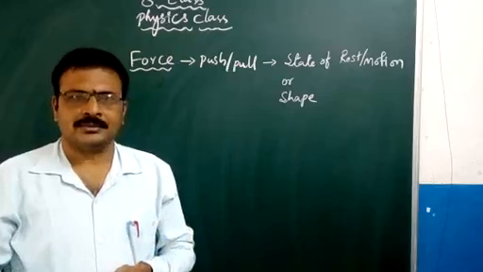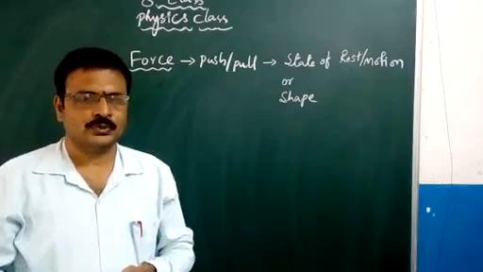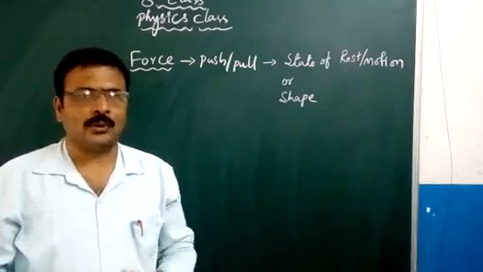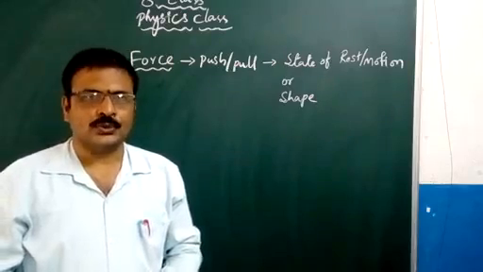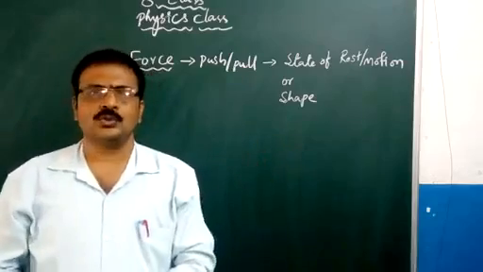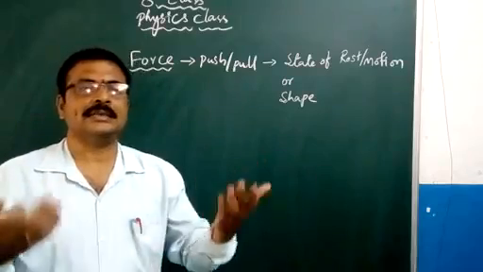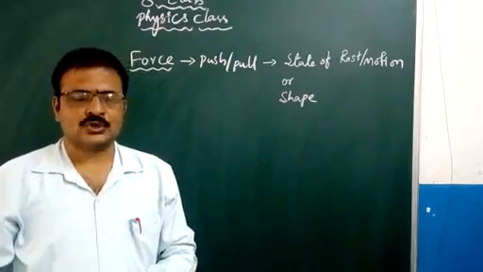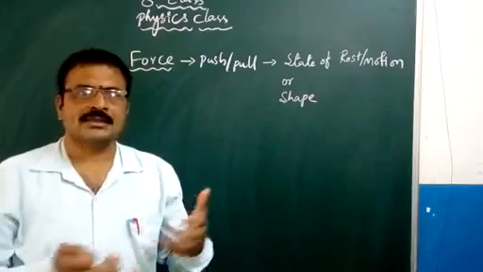Could it be moved easily? No. You alone cannot move it. So what do we do? In order to move it from one place to another, we take the help of somebody else. Then it is easily moved.